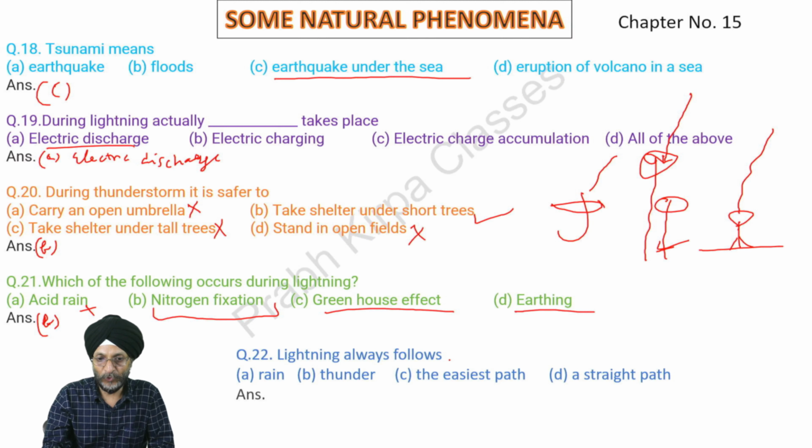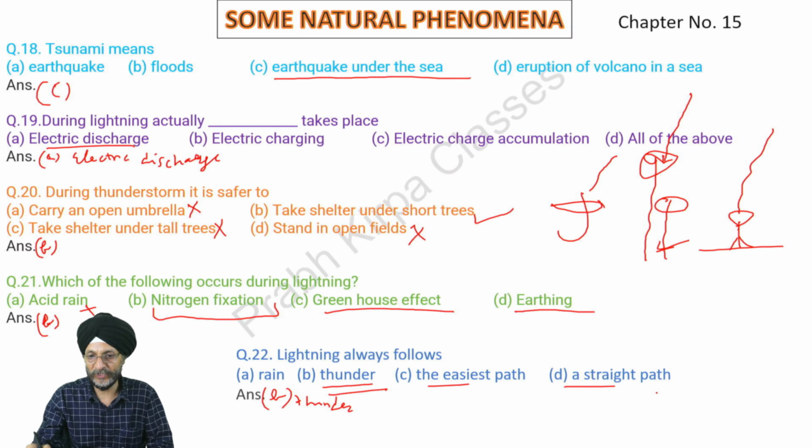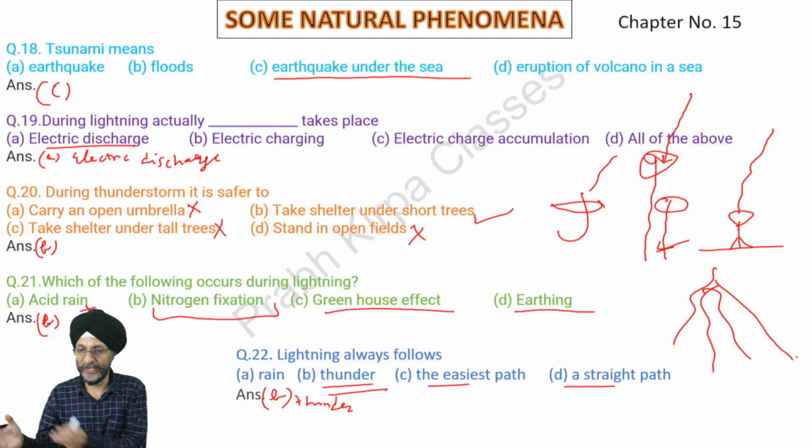Lightning always follows rain? No. Every time there is rain, there is not always lightning. But lightning always follows thunder? There is no easy or straight path for the lightning. Lightning may occur any time, directly or in any manner.